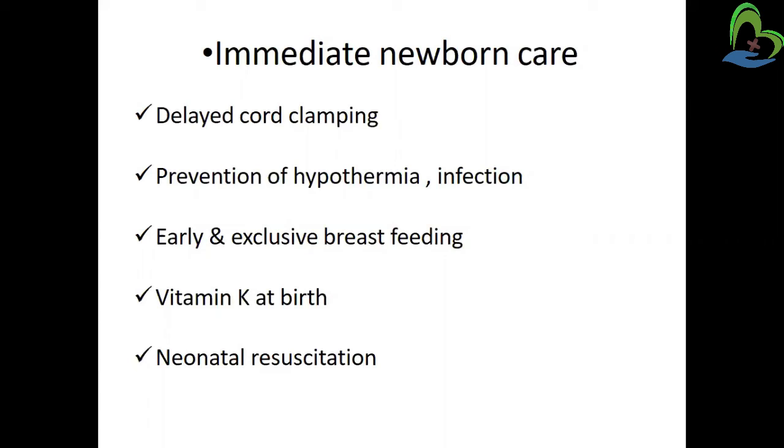Then prevention of hypothermia and infection, meaning control of the room temperature as well as the baby's body temperature, and preventing chances of infection. Then early and exclusive breastfeeding is provided to the newborn baby by the mother. Then vitamin K is given at birth, and neonatal resuscitation is also done as part of immediate newborn care.